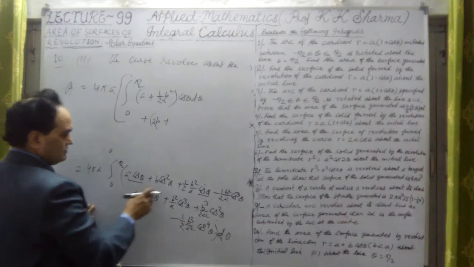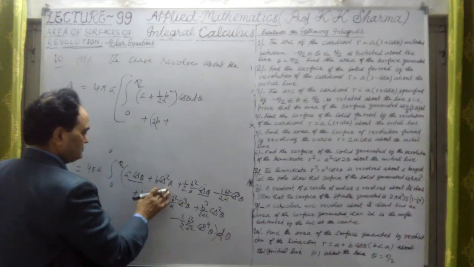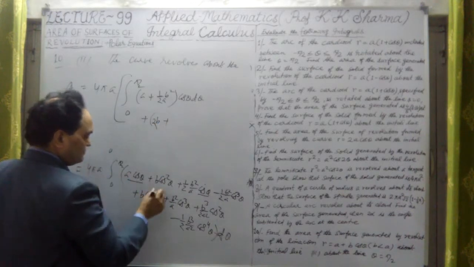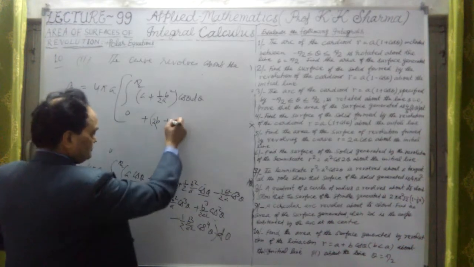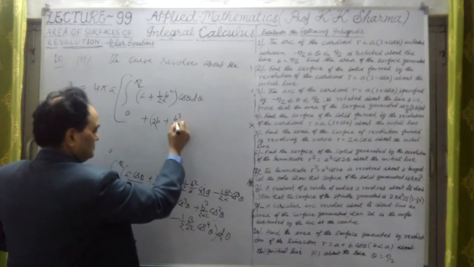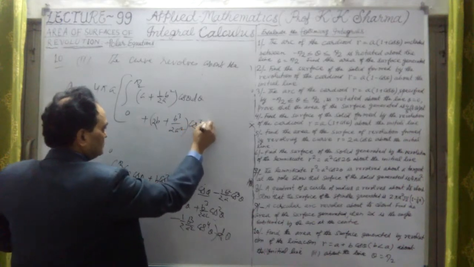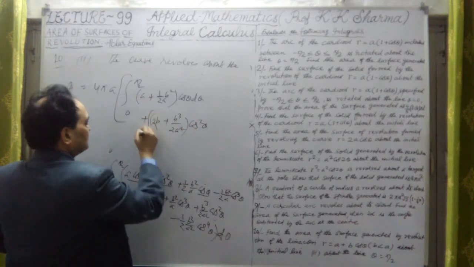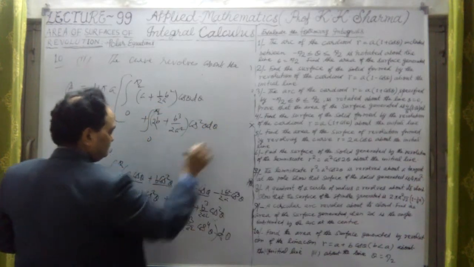Why has this been written 2 times? But there are 8 terms only, no problem. So this is b cos theta, twice b, and this is also the cos square theta. This is plus b cube upon 2a square into cos square theta. Okay, integration sin 0 to pi by 2 into d theta.